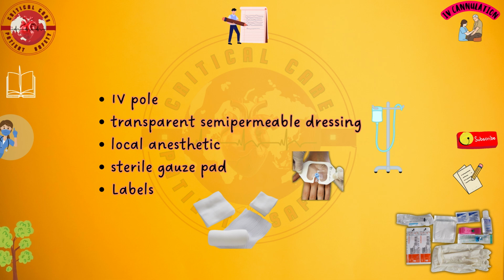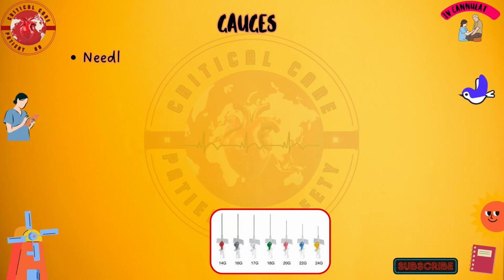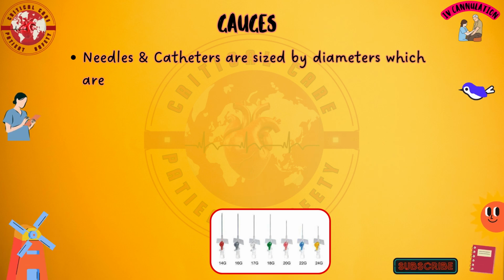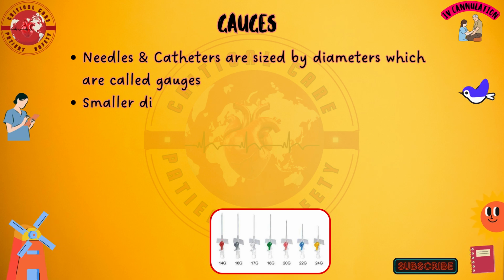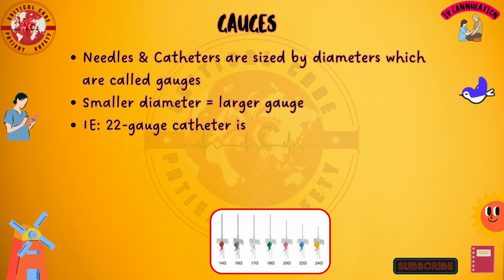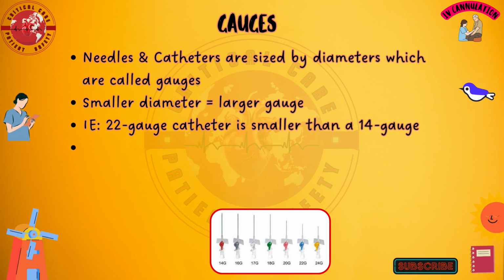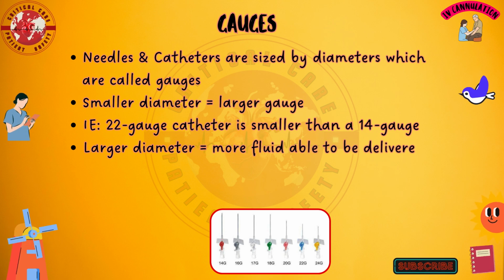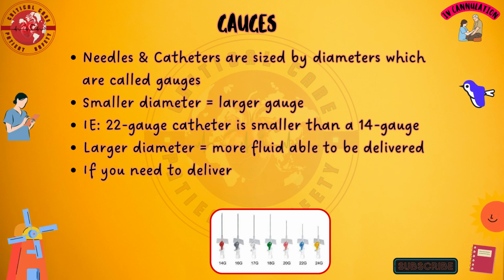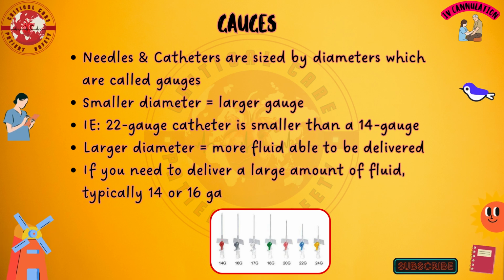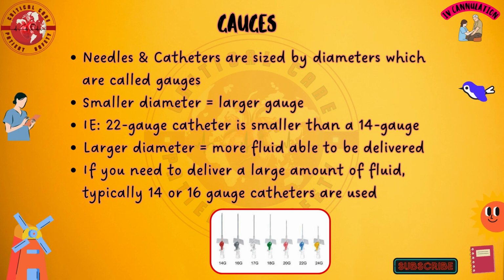Labels. Gauges. Needles and catheters are sized by diameters, which are called gauges. Smaller diameter equals larger gauge. That is, a 22 gauge catheter is smaller than a 14 gauge. Larger diameter equals more fluid able to be delivered. If you need to deliver a large amount of fluid, typically 14 or 16 gauge catheters are used.